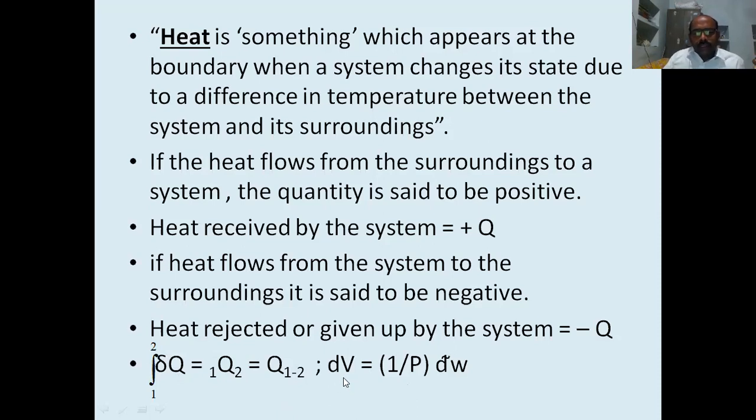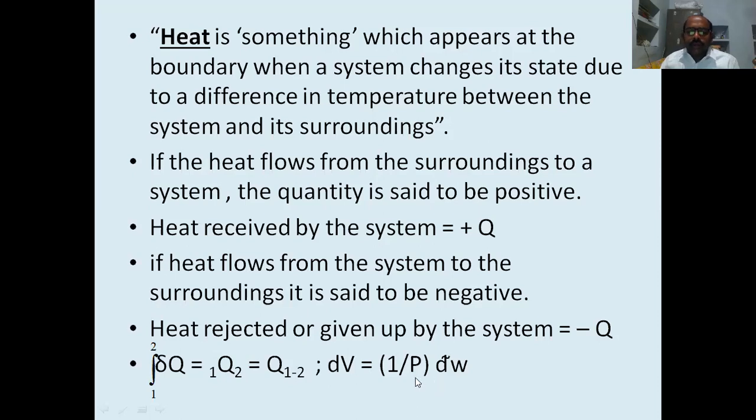One more thing we have to remember. dV is a point function, that means volume is a point function, and the small work dW is a path function. The factor 1 by P is called an integrating factor.